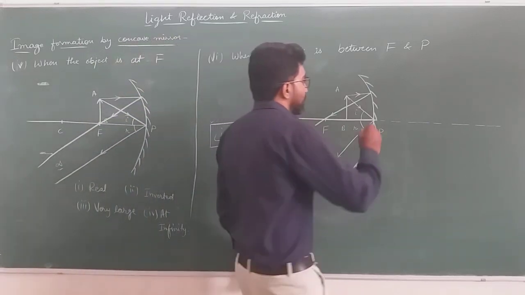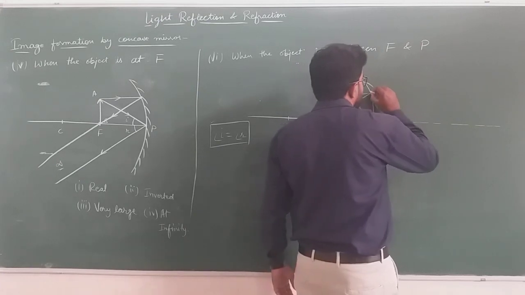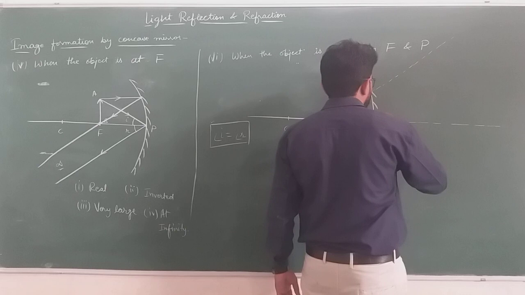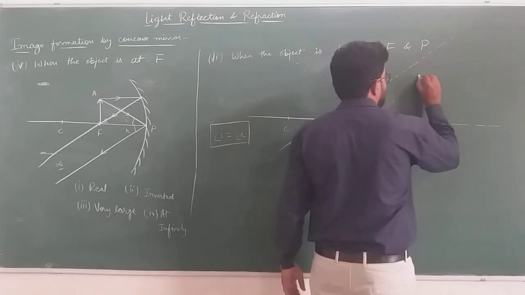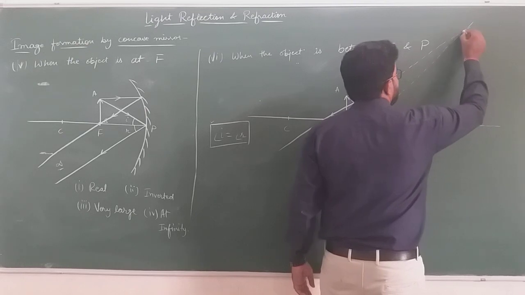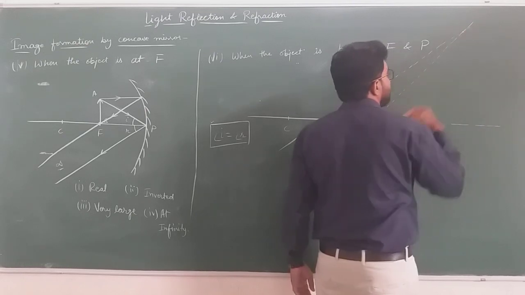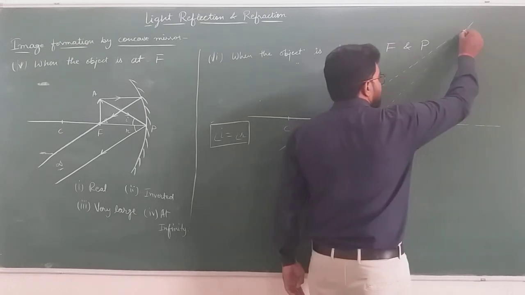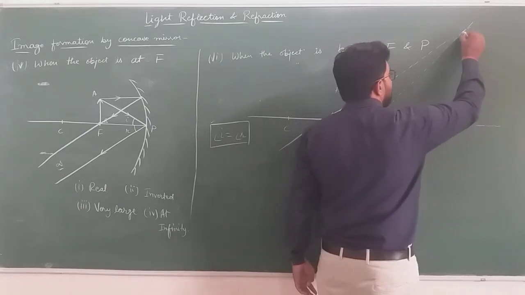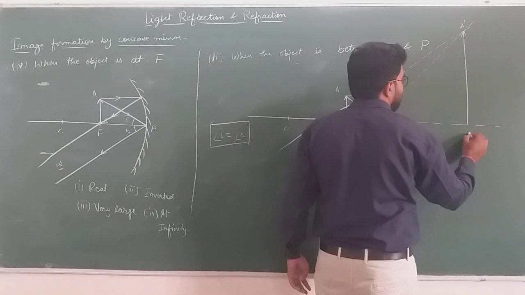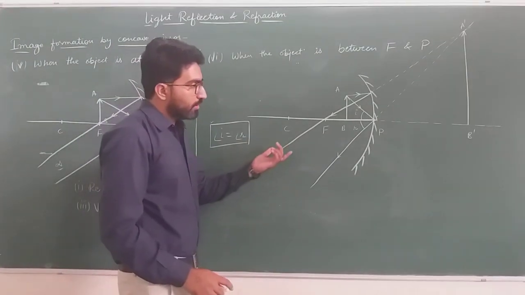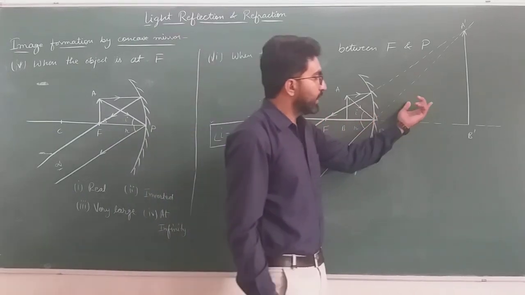So we will extend the reflected light rays in the backward direction of the concave mirror. When we extend these reflected light rays backward, we see that they are meeting at this point. At this point, our final image will be formed, A dash, B dash. This is our final image.